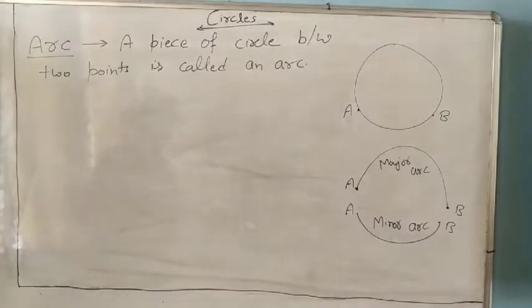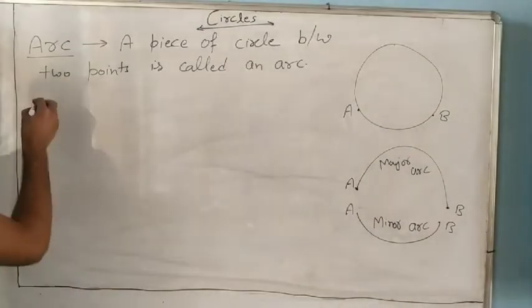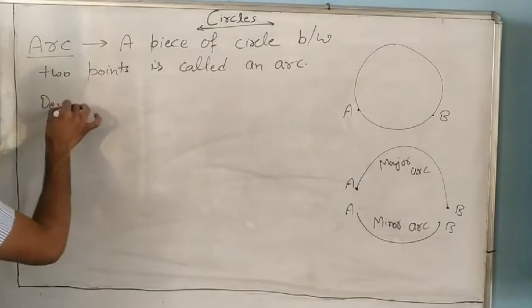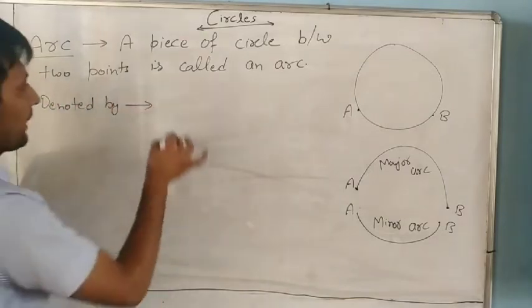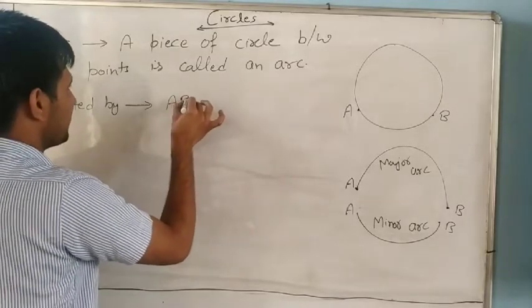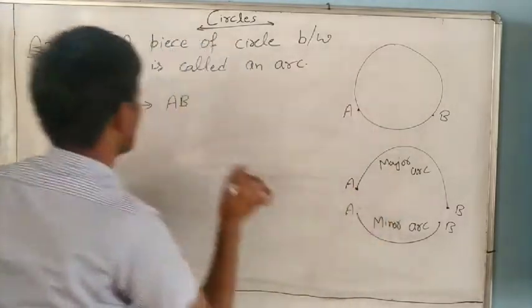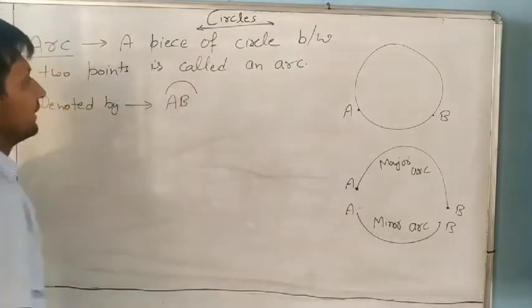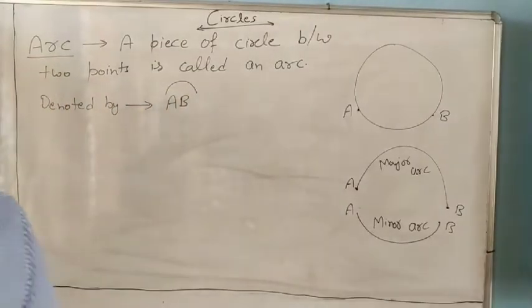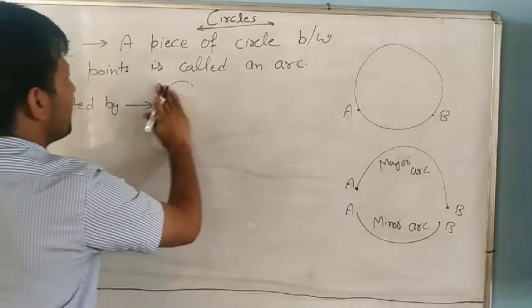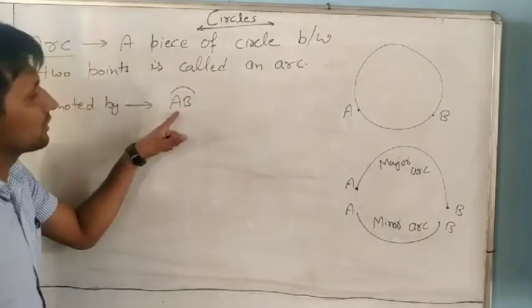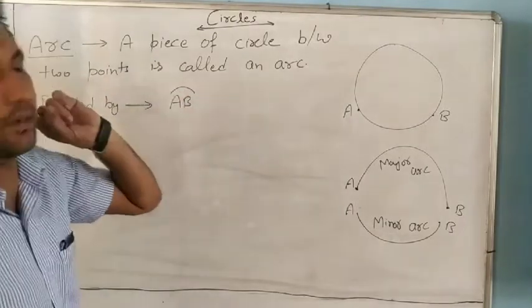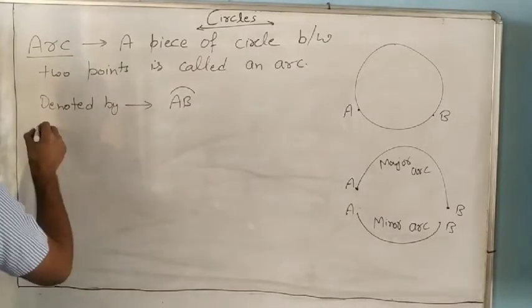So write: denoted by. An arc is denoted by a symbol like this over AB. What does the symbol mean? It means arc AB. If in any question it is written like this, it means AB is an arc. Understand?